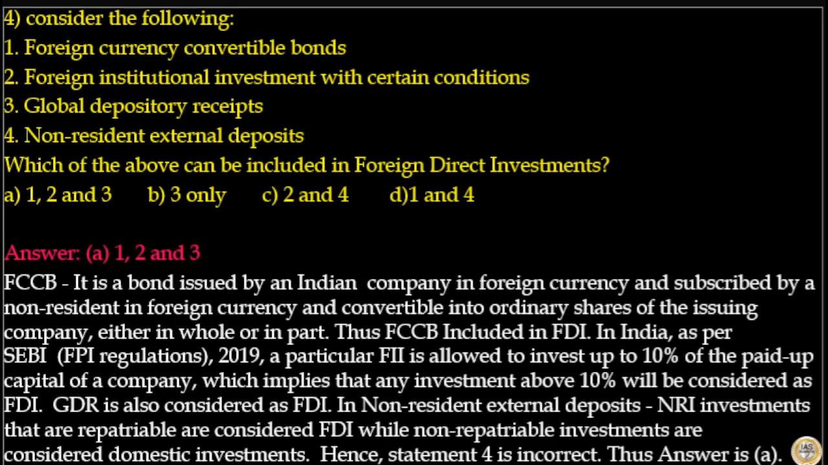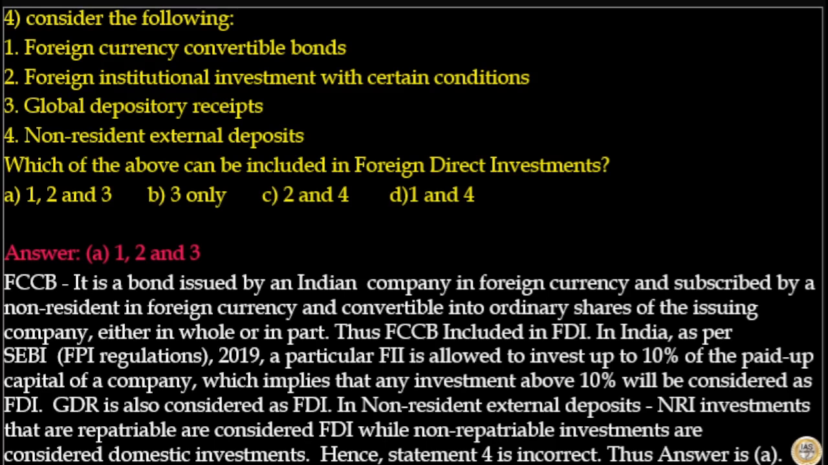FCCB, it's a bond issued by an Indian company in foreign currency and subscribed by a non-resident in foreign currency and convertible into ordinary shares of the issuing company either in whole or in part. Thus, FCCB included in FDI. In India, as per SEBI FPI Regulations 2019, a particular FII is allowed to invest up to 10% of the paid up capital of a company, which implies that any investment above 10% will be considered as FDI. GDR is also considered as FDI.